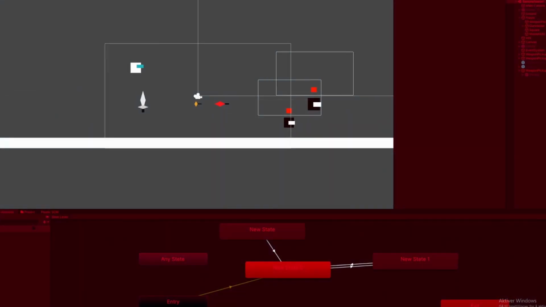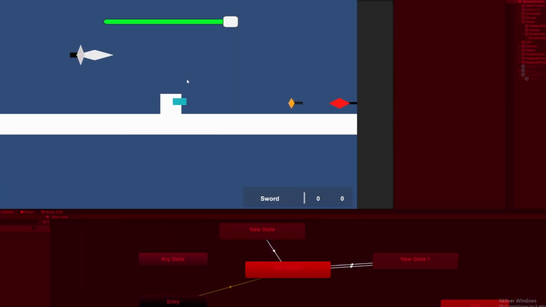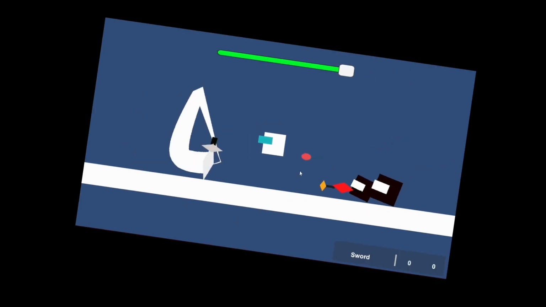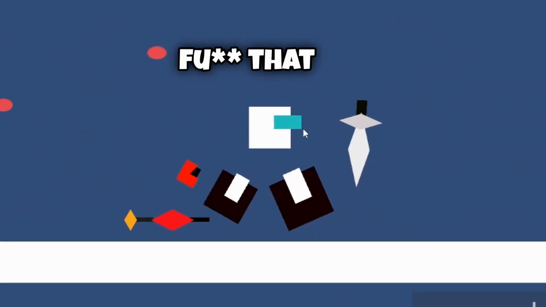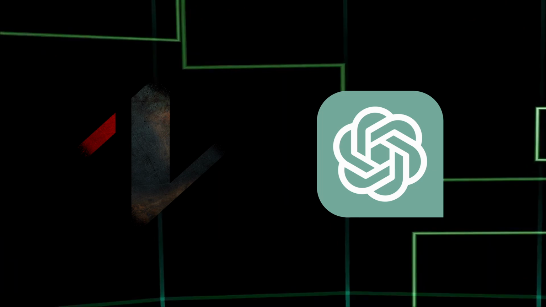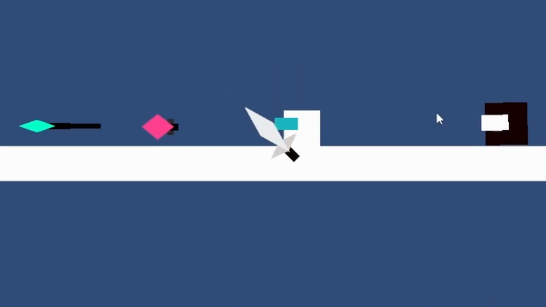So when making the sword, I wanted to have a swing animation, but that didn't work at all, so yeah, forget that. Me and Chat are doing way better without animations anyways. The sword does a lot of damage up close, but you have to do the wiggle if you want to do damage with it. And after that, I want some more power-ups.